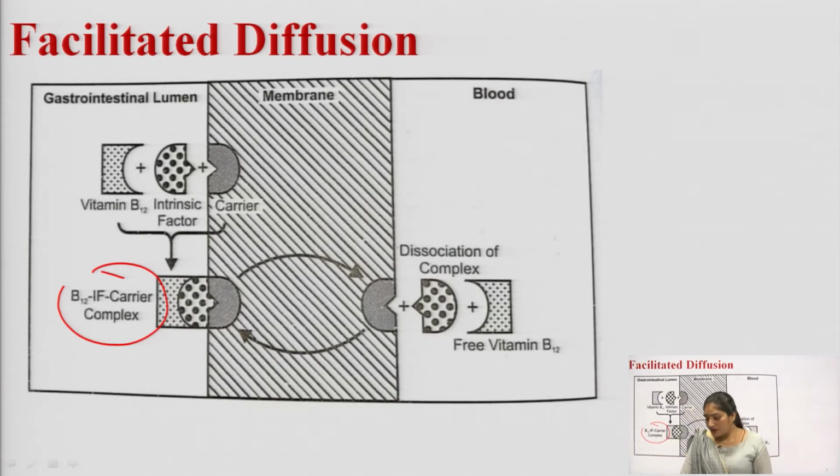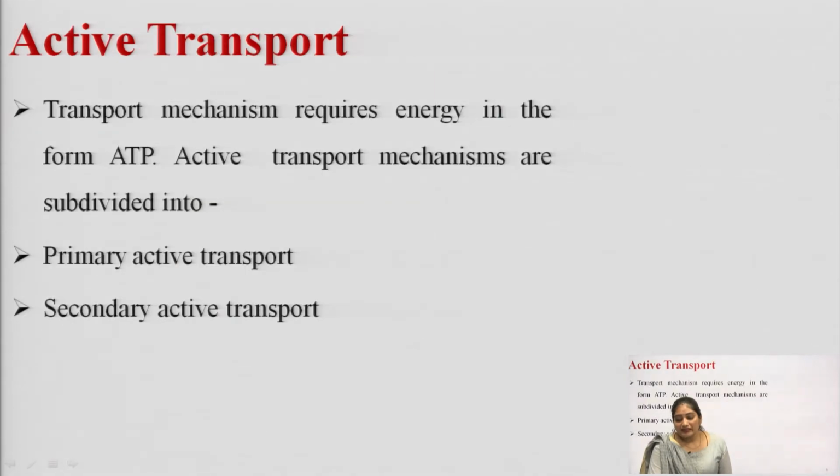Okay. The next transport process is the active transport. As the name indicates, it is active, that is why there will be a requirement of energy. Okay. So, this transport mechanism will require energy in the form of ATP.